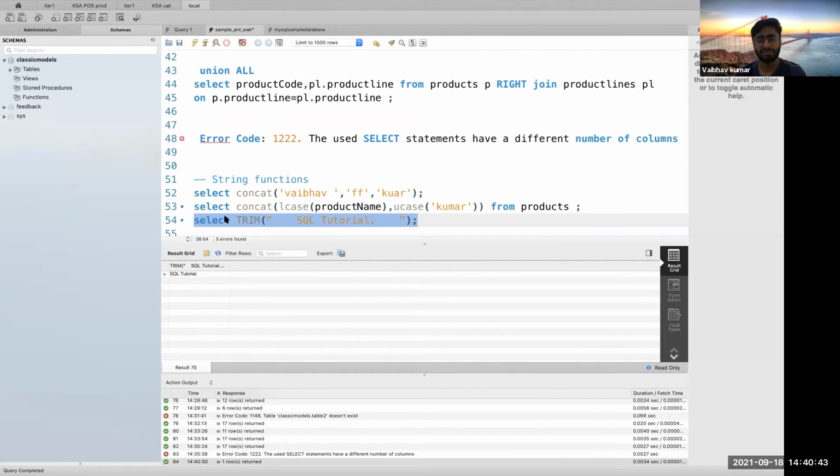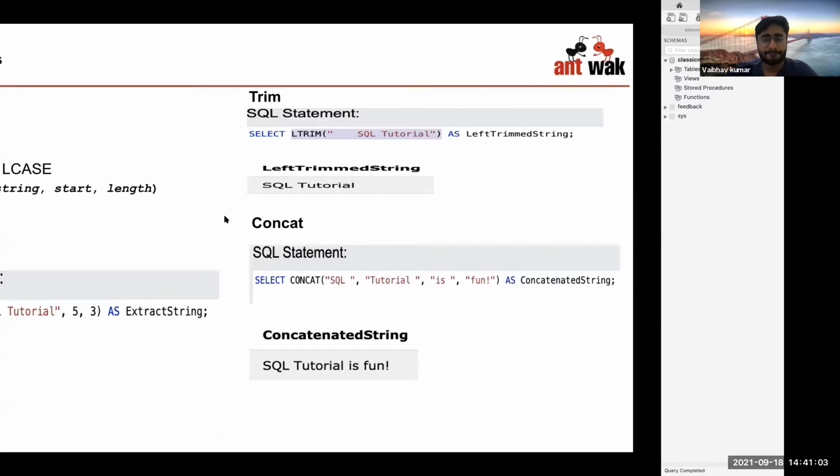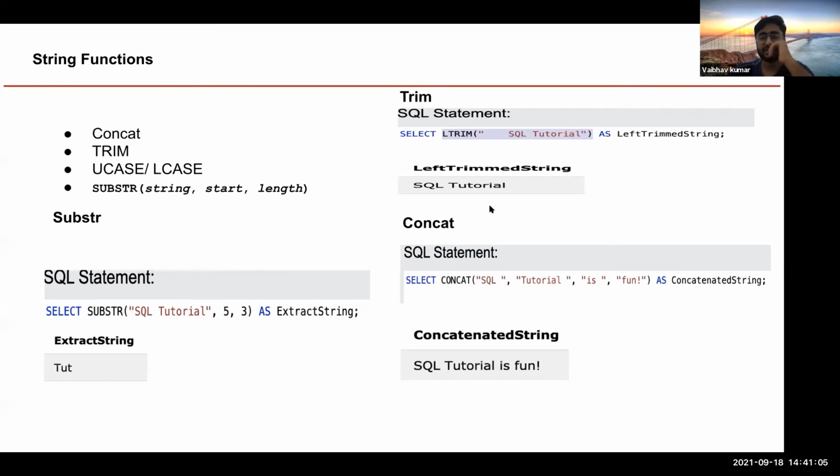Okay. I don't go with a specific one, whether left trim or right trim, because sometimes you don't know on which side you will be getting the spaces, right? So it's a good way if you use a more general operation rather than a left or the right one, right? And then there is something called concat. Okay, so concat means you basically want to concat your strings.